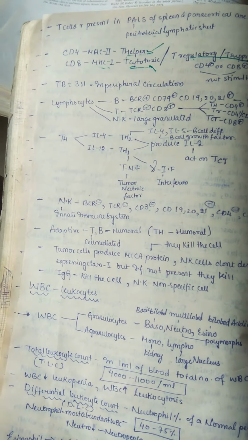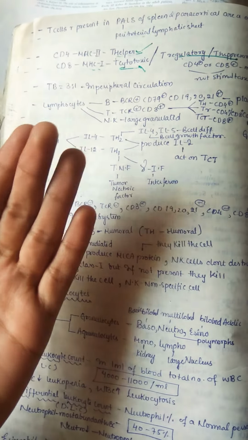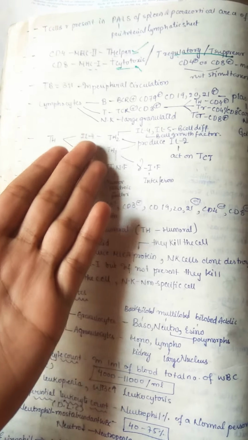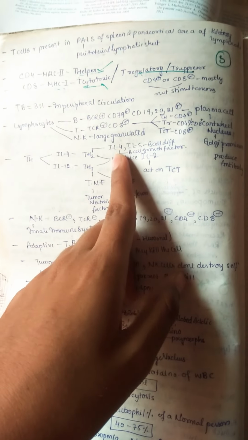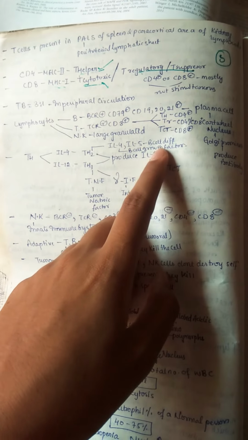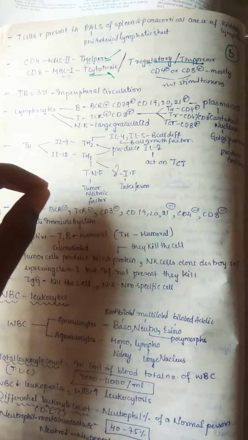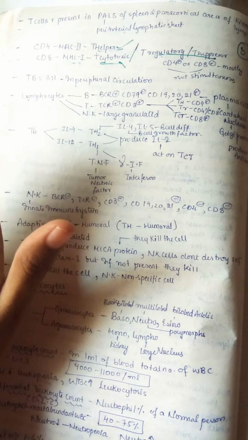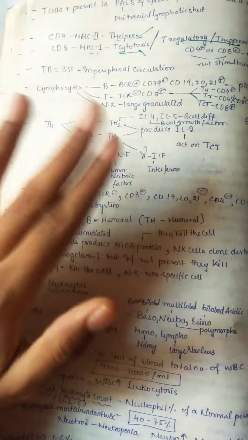Now let us see the divisions of T helper cells. T helper cells are further divided into T helper 2 and T helper 1, mainly by the use of some interleukin cytokines like interleukin 4 and interleukin 12. So if interleukin 4 is there, then it is converting into T helper 2. T helper 2 further acts through other interleukins like interleukin 4 and interleukin 5. Interleukin 5 is mainly helpful for B cell differentiation, and interleukin 4 is helpful as a B cell growth factor. And T helper 1, with the help of tumor necrosis factor and gamma interferons, further acts on different types of cells. So that completes T helper 1.